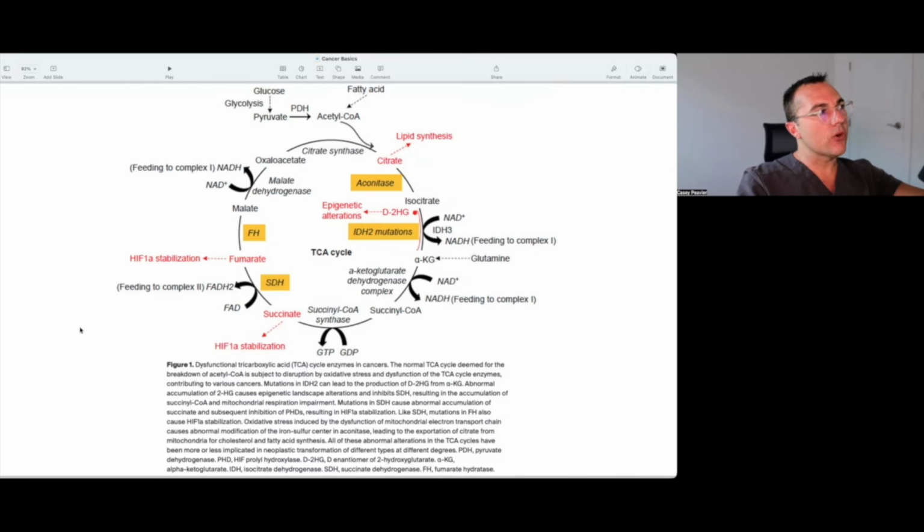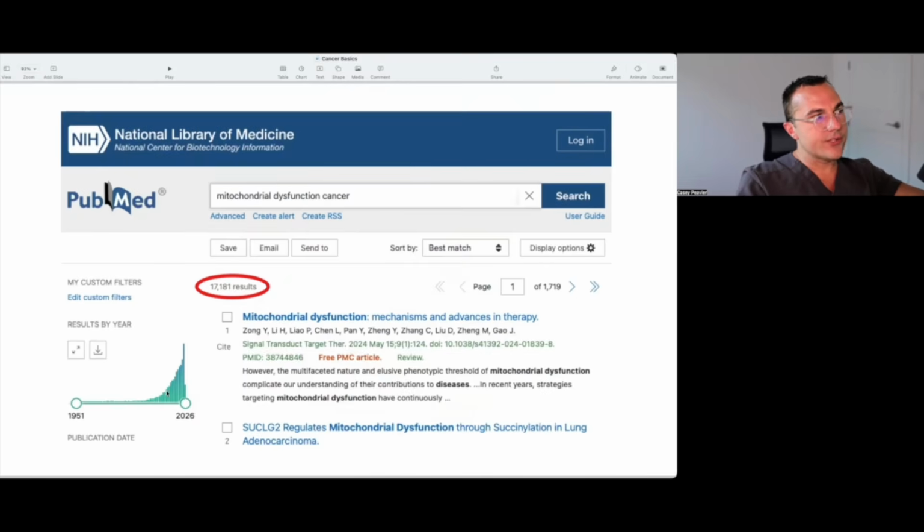So there's a lot of different ways, as this is kind of an overview of how mitochondrial dysfunction can lead to cancer. And that's why this research is ramping up, and there's 17,000 plus results when we search for mitochondrial dysfunction in cancer, because there are a lot of ways that mitochondrial dysfunction can not only set you up for cancer, but also sustain cancer once you actually have a tumor present.